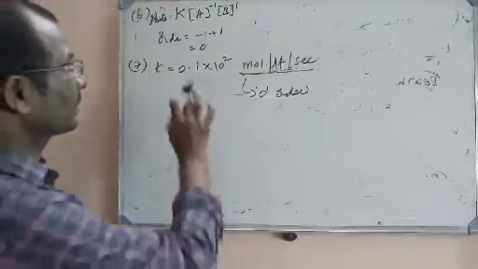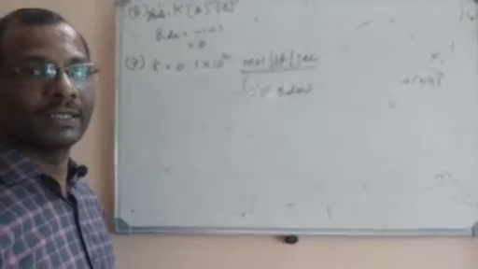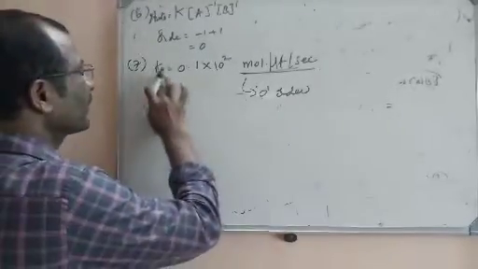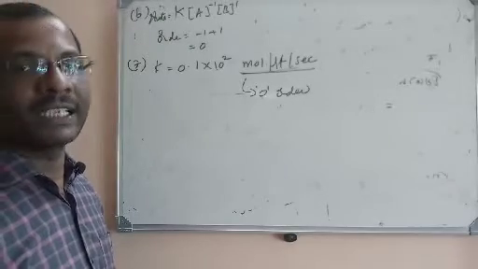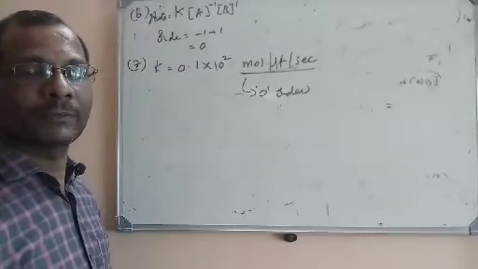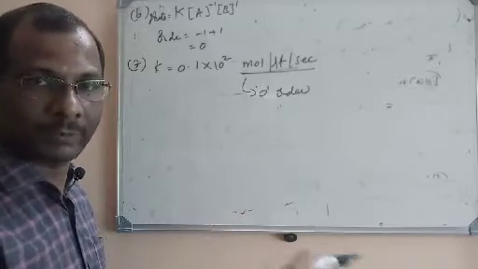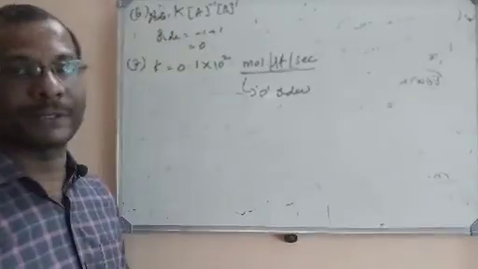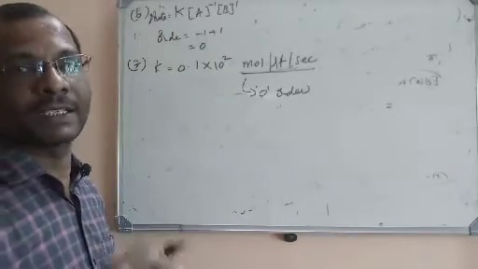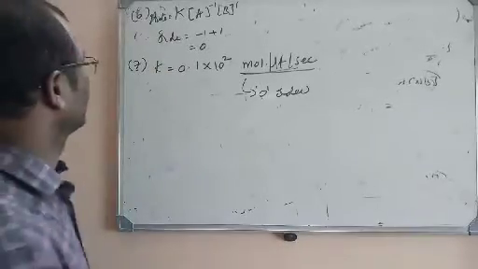Please remember that the K value for a particular reaction is constant at a particular temperature. When you increase the temperature, the velocity constant will also increase. Rate may vary. For example, in some reactions initially the rate will be very fast and it will become slow. But the rate constant will always remain constant for a particular temperature.